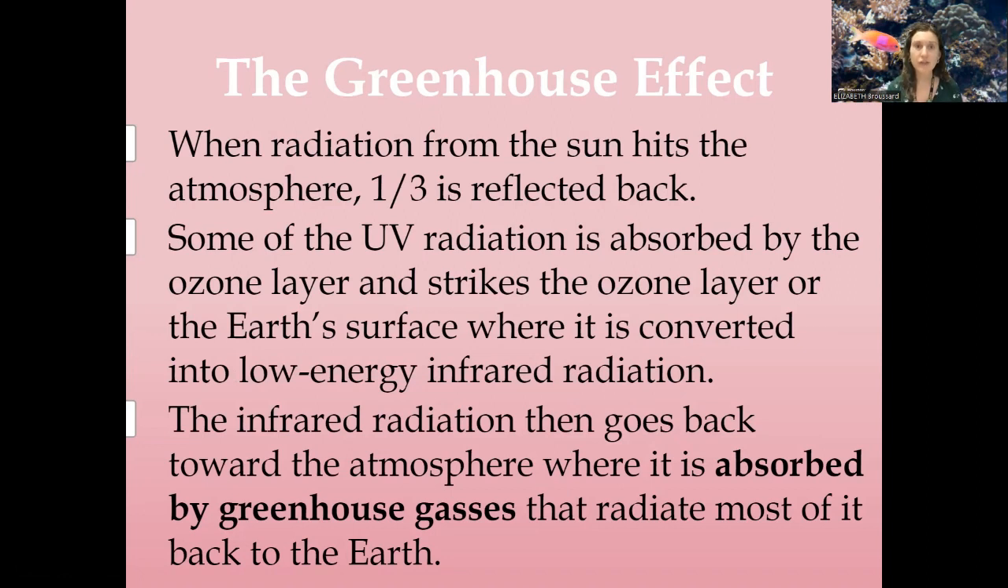That infrared radiation then reflects back up to the atmosphere. Once it reflects up to the atmosphere, it is absorbed by our greenhouse gases. We have five major greenhouse gases, four of them natural, one of them human caused. If it is absorbed by the greenhouse gases, then it is radiated back to the Earth.